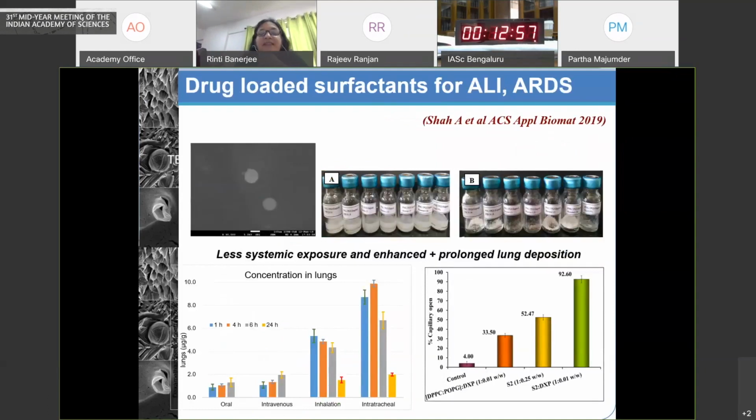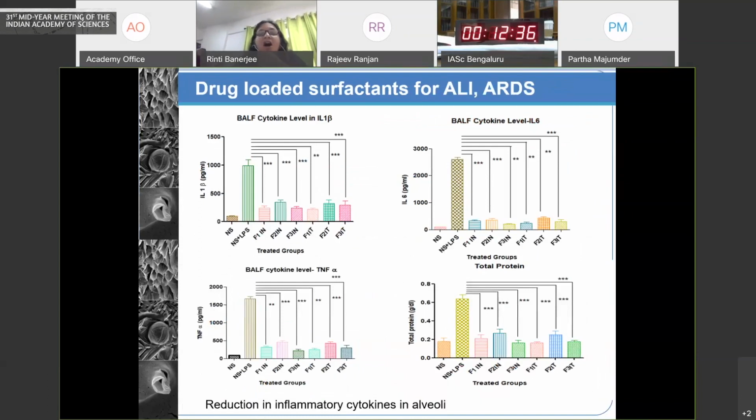Moving further, we then wanted to exploit this platform for adult diseases like acute respiratory distress syndrome, where this also carries a drug. Just to highlight, instead of oral or intravenous routes, these forms will give you enhanced effects, retention and levels in the lungs.